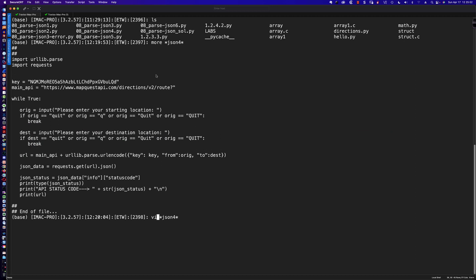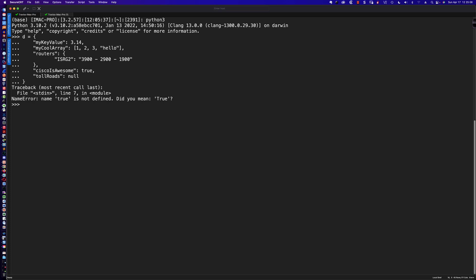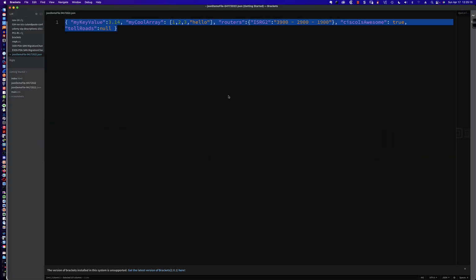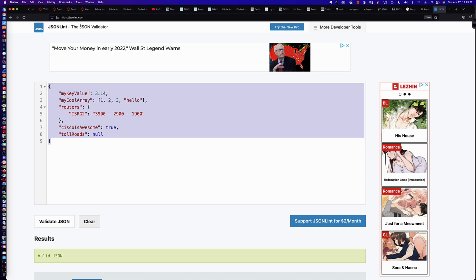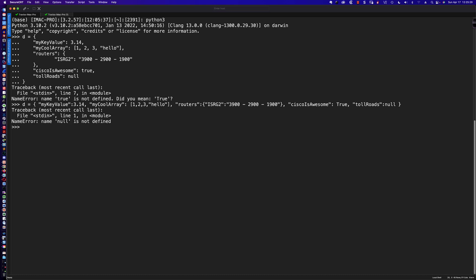Here I'll do it right here. We'll just say lowercase d and paste all of that in. As you might expect, we get that same error. So let me do this real quickly, and I'll do it over here in brackets. I will change the true to t because I was trying to highlight something else, and that's null. Let's copy that again and rerun this. Let's just say d, and we'll paste our value in. You can see here it says name null not defined.